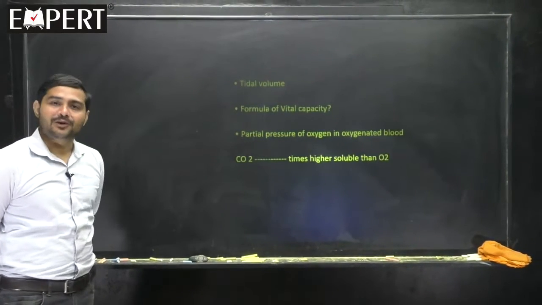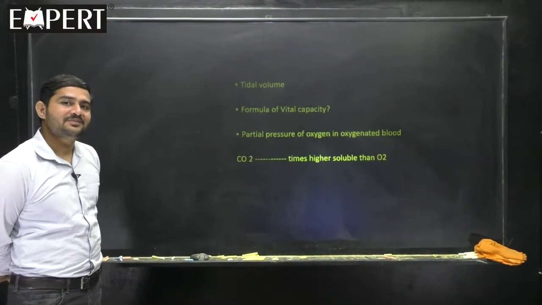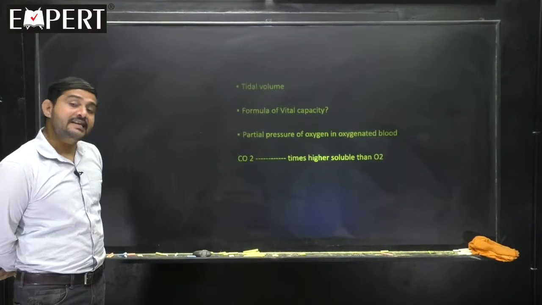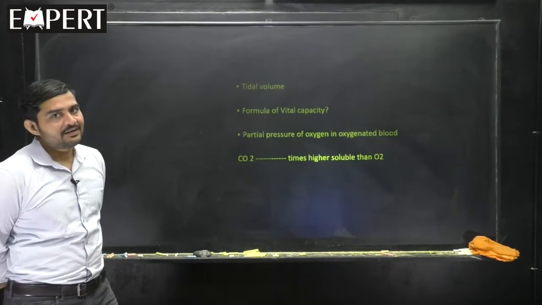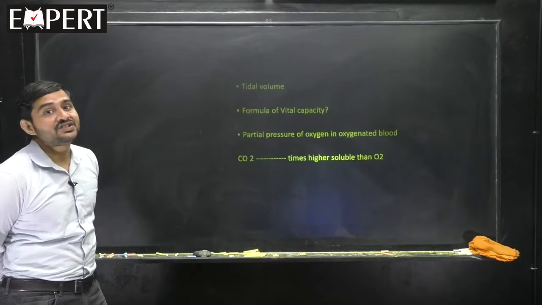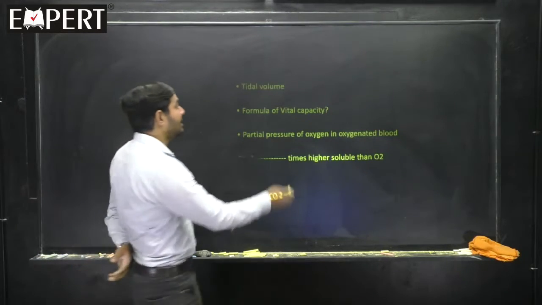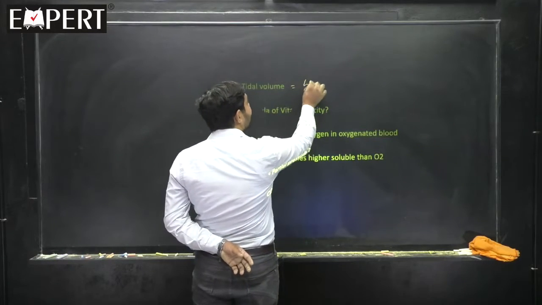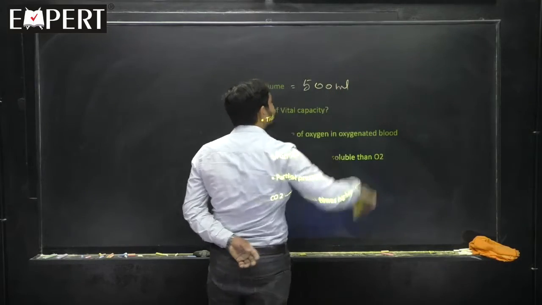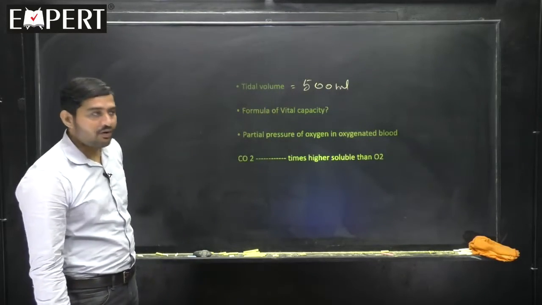What is tidal volume and what is the value of it? Volume of the air inspired or expired during normal respiration is called tidal volume, and the value of this tidal volume is 500 ml. It is called TV.